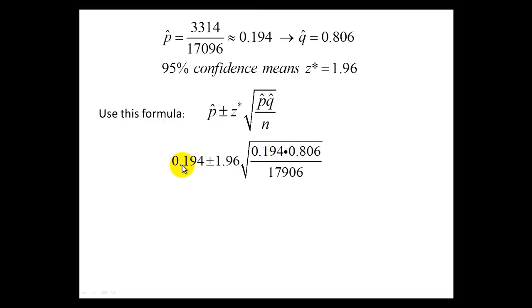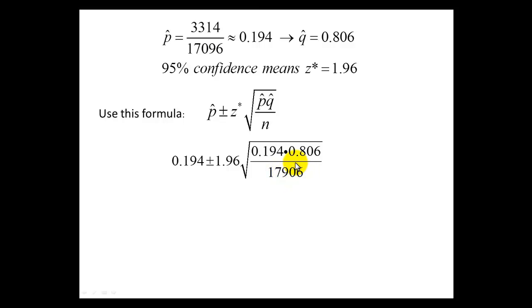In this step, you can see I put the 0.194 for p hat, the 1.96 because we're doing a 95% confidence interval for z star. p hat and q hat go in the numerator of this fraction, and then we divide by the sample size, which is 17,096.